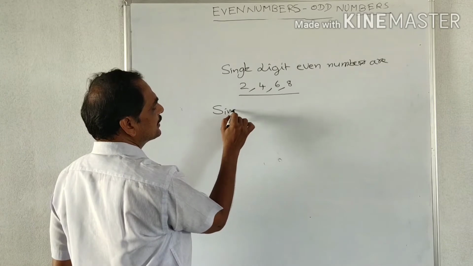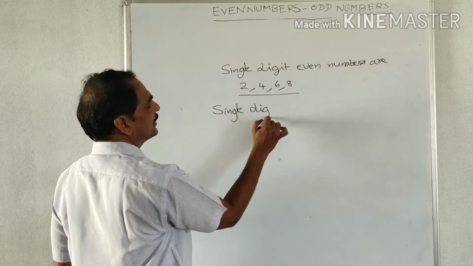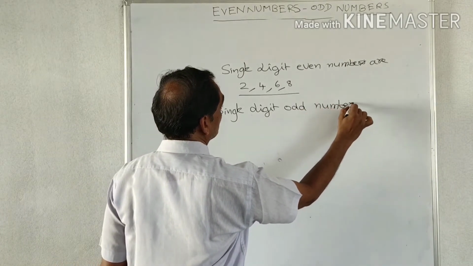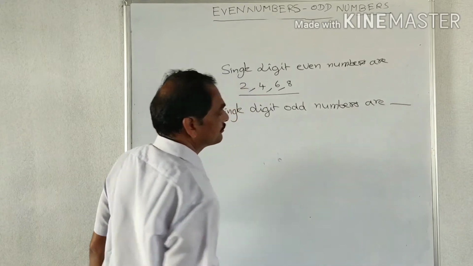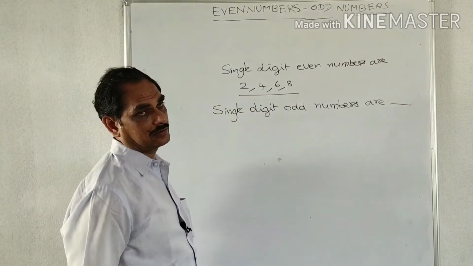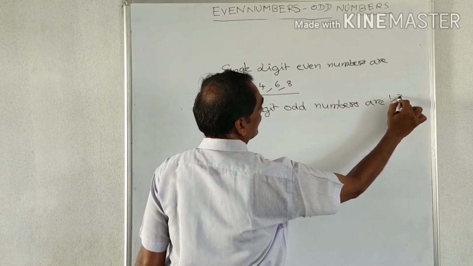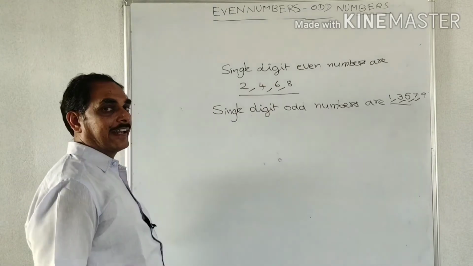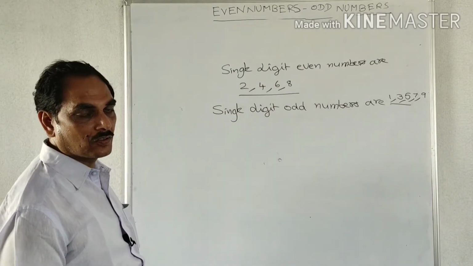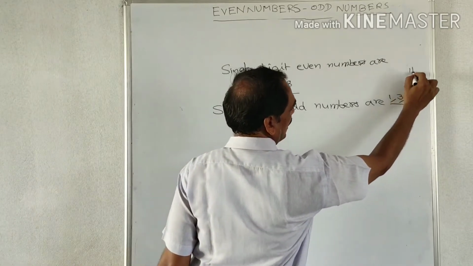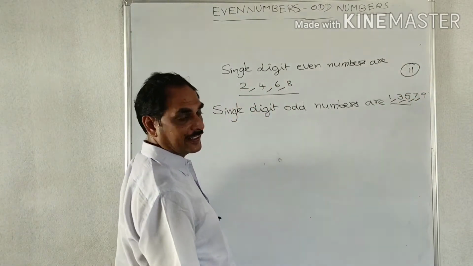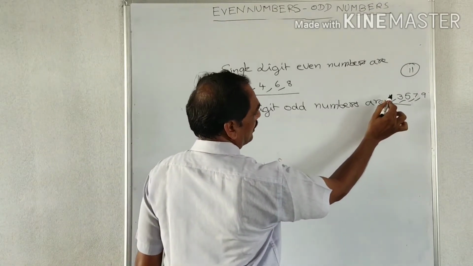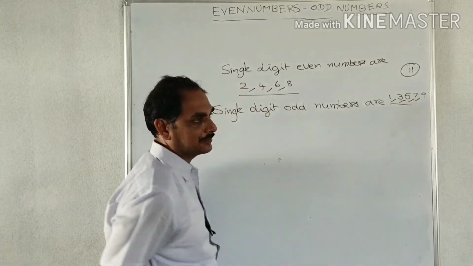Next, single digit odd numbers are dash. The single digit odd numbers are 1, 3, 5, 7, 9. And the next odd number is 11, which contains 2 digits. So 11 contains 2 digits, so that is not a single digit odd number. So single digit odd numbers are 1, 3, 5, 7, 9.